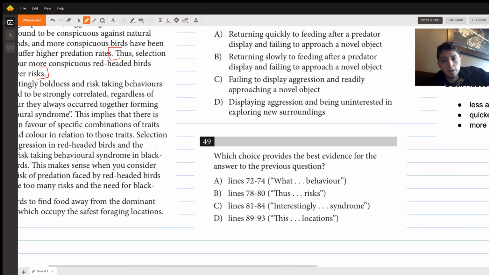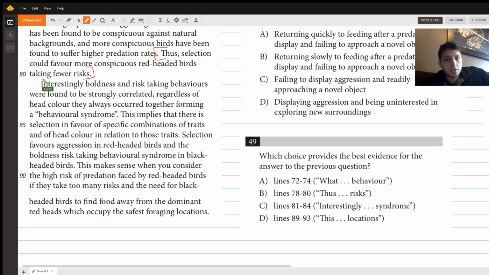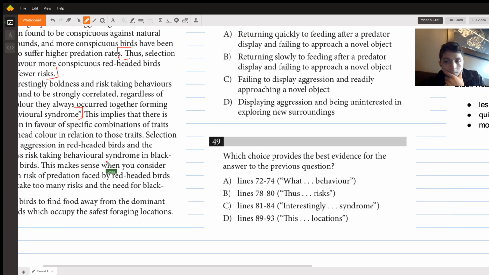It's not too clear. 81, 84 says, interestingly, boldness and risk-taking behaviors were found to be strongly correlated regardless of the head color. They always occur together, forming a behavioral syndrome. This is basically saying what we do expect to see together is boldness and risk-taking behaviors, which are the two behaviors of approaching food after a predator display, and then approaching novel objects. So this one could work as well if we show that there's a bird exhibiting a risk-taking behavior in this way, but not a risk-taking behavior in that way.